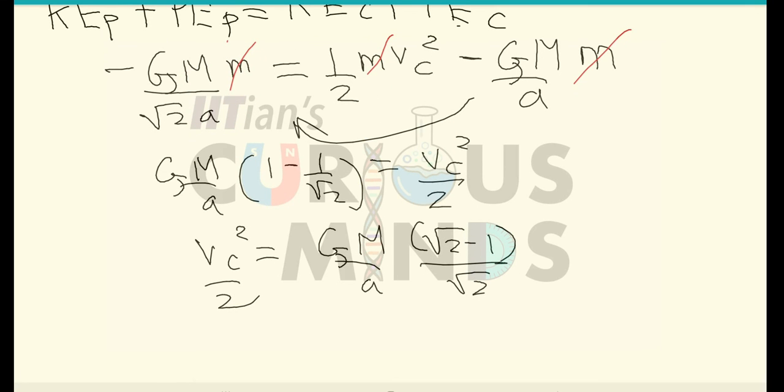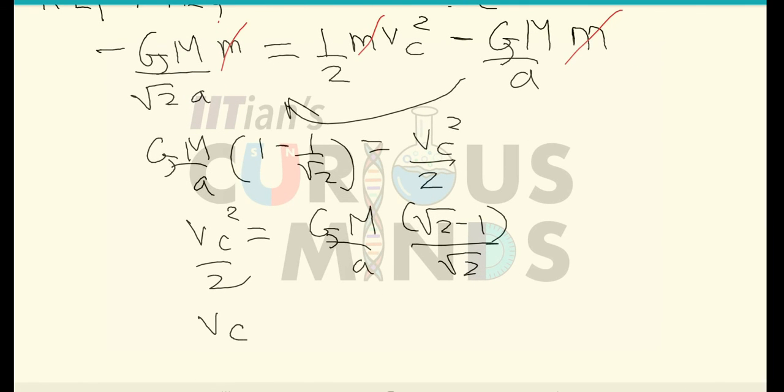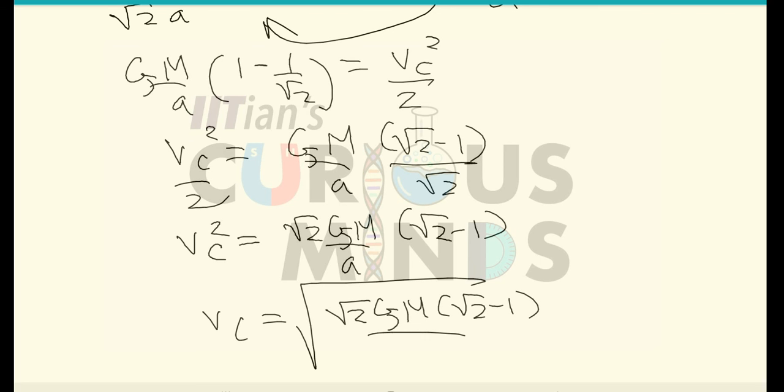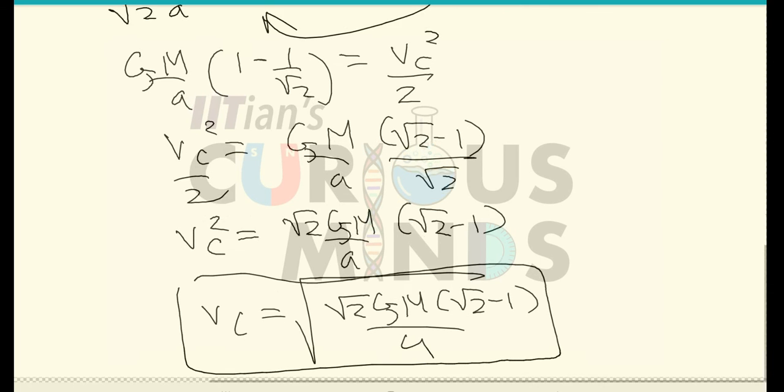Simplifying this, Vc square will be equal to root 2 G M divided by a into root 2 minus 1. So Vc will be equal to the root of root 2 G M into root 2 minus 1 divided by a. This will be the velocity of the particle when it is launched from P and reaches point C.